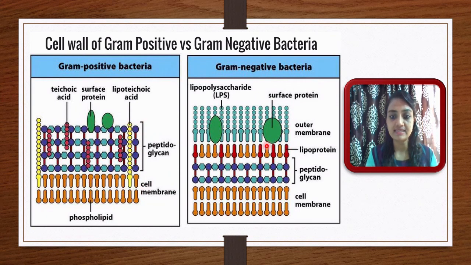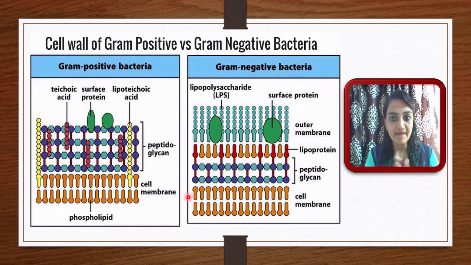Why do Gram negative and Gram positive bacteria stain differently? That all bases on the type of cell wall. Here the peptidoglycan layer is there, and in Gram negative bacteria there is a lipopolysaccharide layer, which is an extra layer, and surface protein. In Gram positive, the lipopolysaccharide layer is not there. Then lipoprotein is in between, and the peptidoglycan layer is very thin, whereas here it is a thick layer. Then the cell membrane. So these are the basic differences between Gram negative and Gram positive bacteria, and that's why their staining is different.